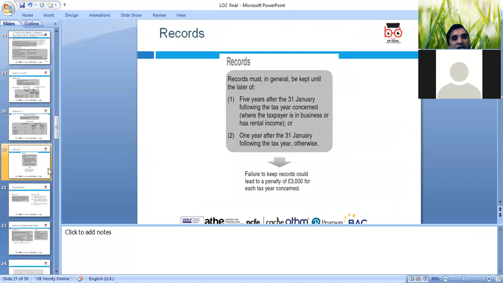Okay, records, as we mentioned, must be kept for 5 years after 31st January following the tax year where the taxpayer has a business or rental income, or 1 year after 31st January following the tax year otherwise. Failure to keep the records could lead to a penalty of 3,000 for each tax year concerned. That's what we need to look at.